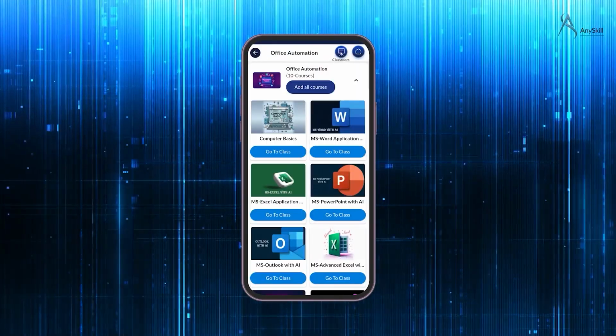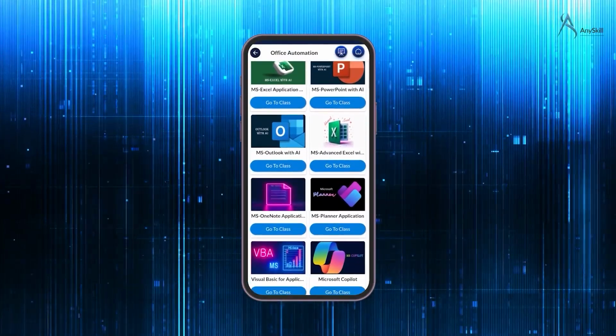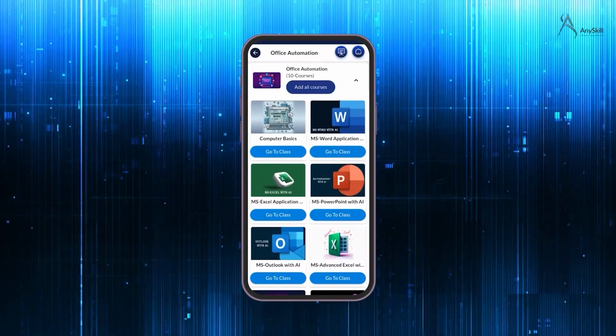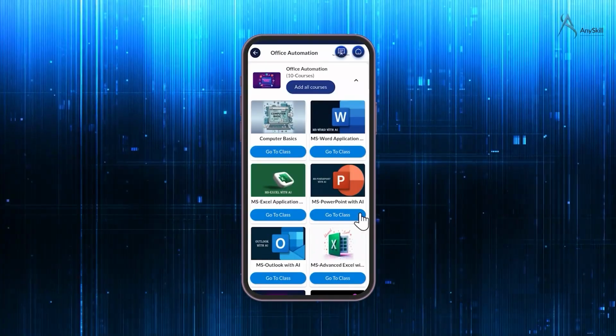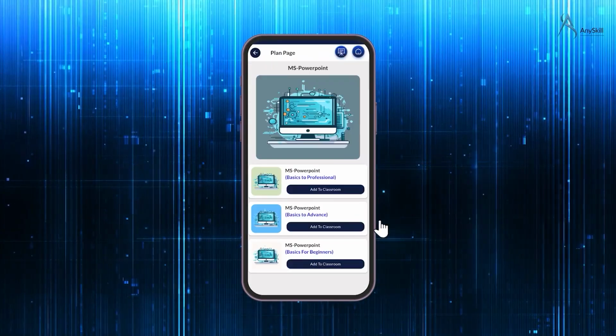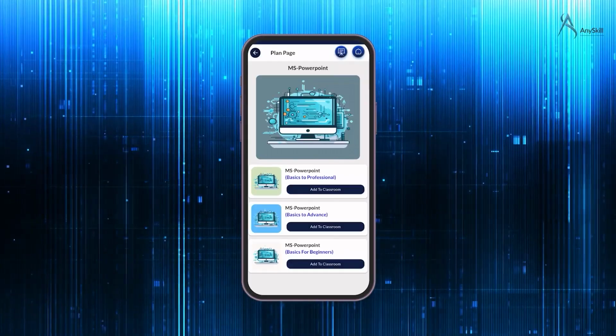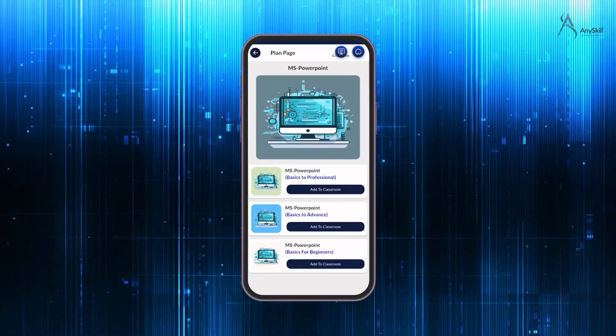Once you select the course, you will reach a page where you can find 10 courses under Office Automation. Either you can add all the courses to the classroom, or you can add any one course of your choice to the classroom. Choose from basic to beginner, advanced, or even go all the way to professional.